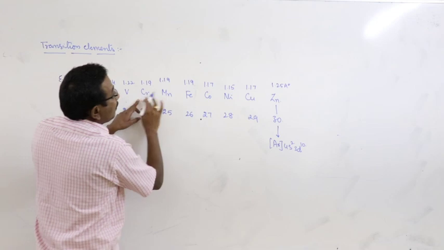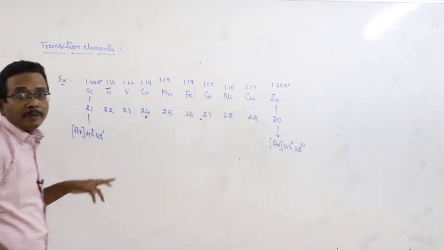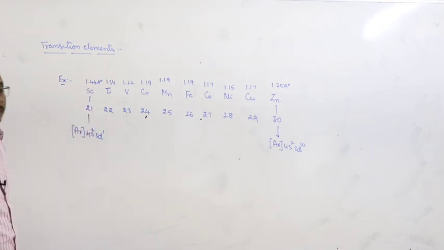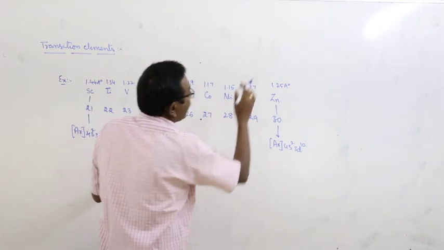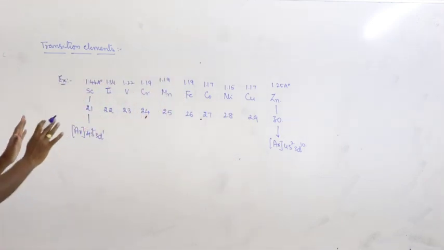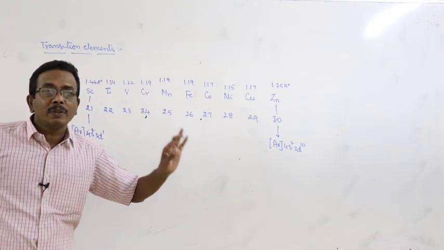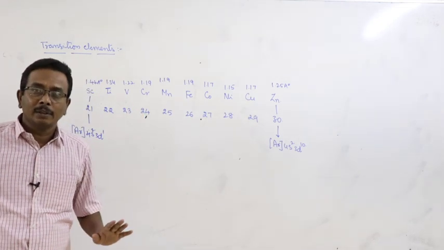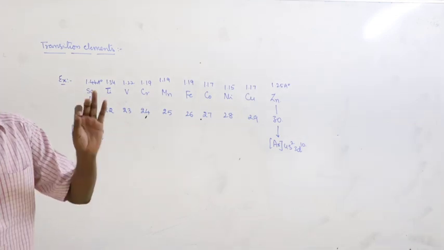But from chromium to iron, there is almost no change in the atomic radius. Then once again it decreases and suddenly increases. Basically atomic radius decreases from scandium to copper, but that is not considerable. That is very less, negligible.